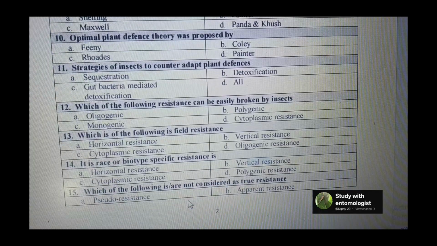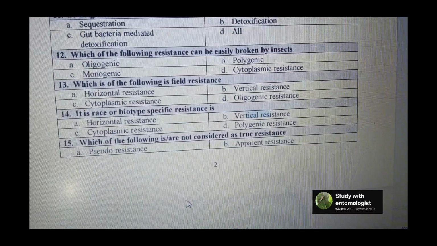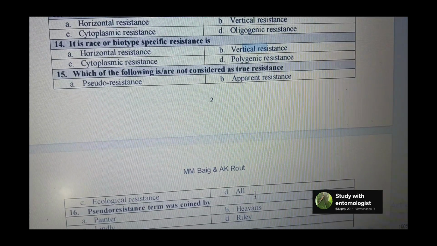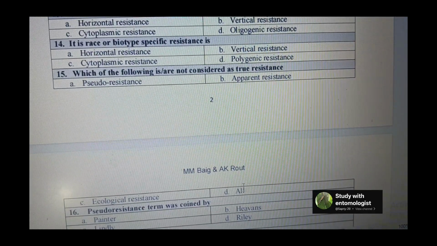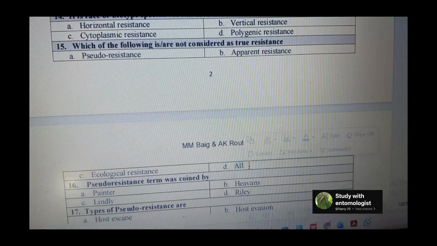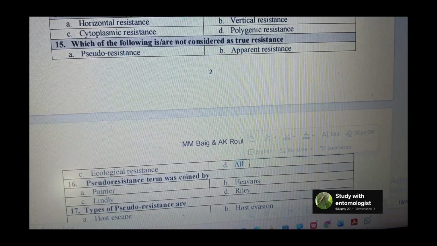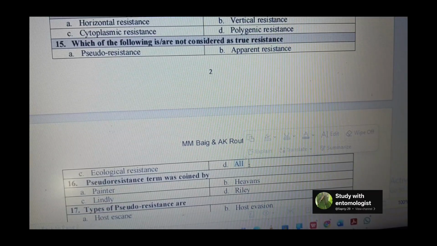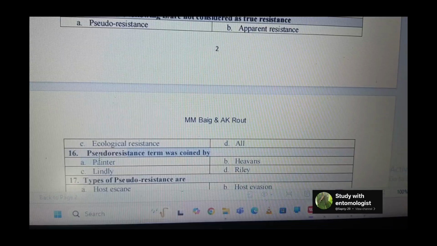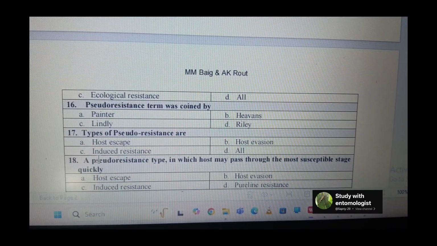Next question is which of the following are not considered as true resistance? So pseudo resistance, apparent resistance, ecological resistance, these all are one only. That's why the answer will be all. Next question is pseudo resistance term was given by. So this term was given by Painter. Painter only gave the name pseudo resistance.